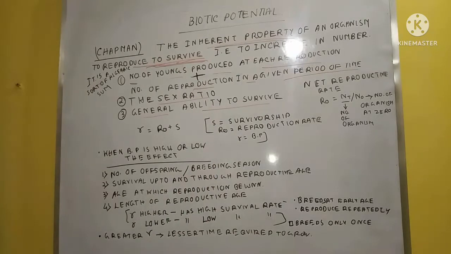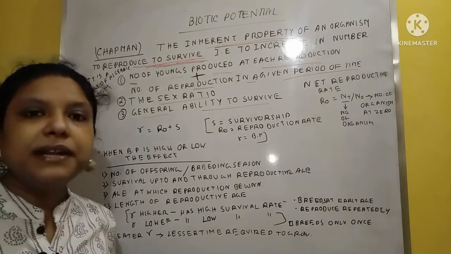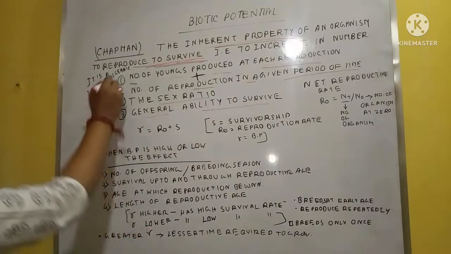So biotic potential is dependent on, or related to, these.